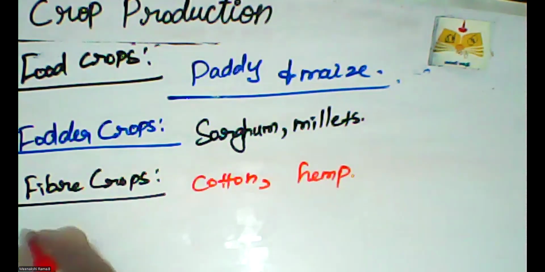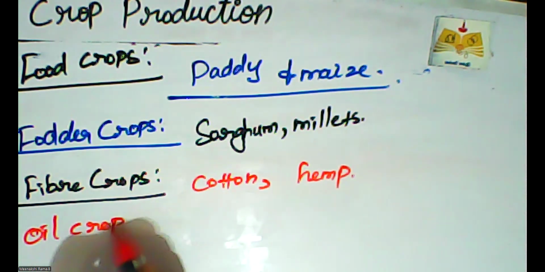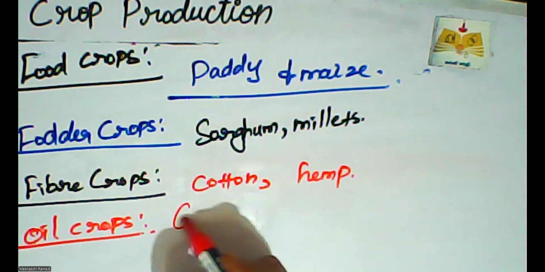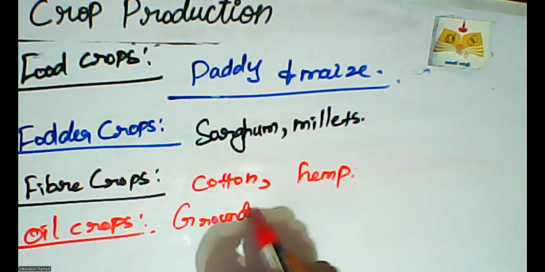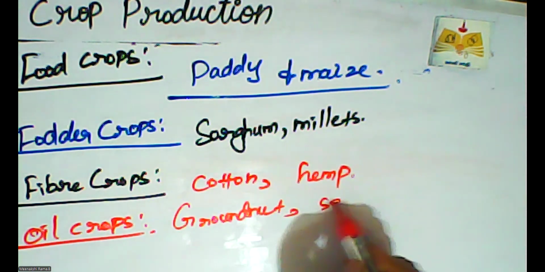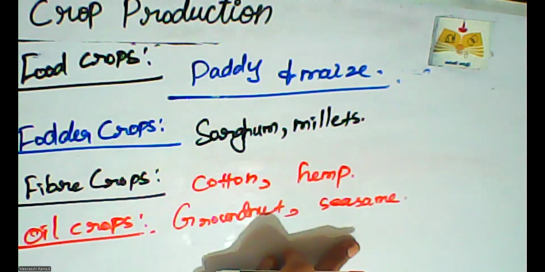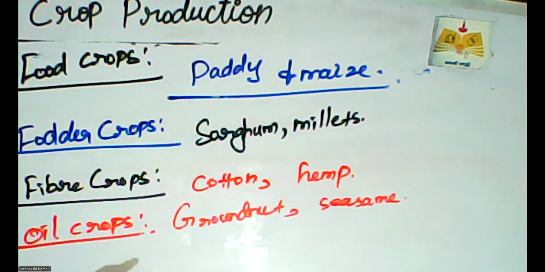And next one is oil crops. Oil is also one of the important food varieties. Oil crops are used on a large scale of consumption each and every day in our life. What are the examples? Groundnut and sesame. These two are the important oil crops. Oil crops are also useful in our day-to-day life. Oil seeds, groundnut oil, coconut oil, and sesame oil are the important oil varieties.